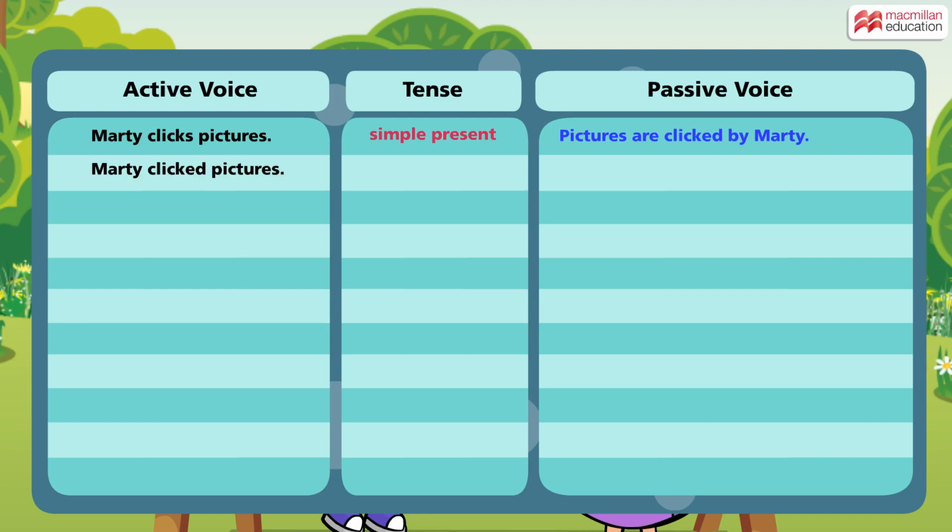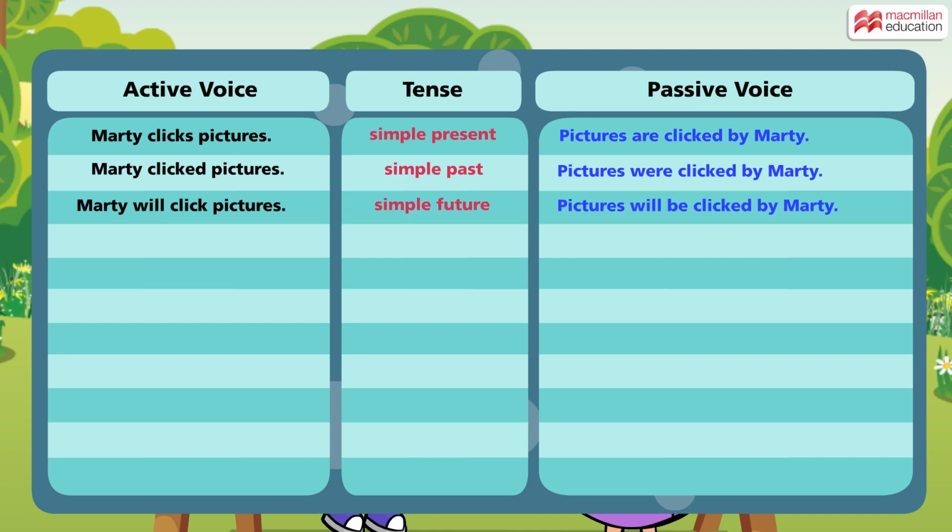Marty clicked pictures. Here, the verb is in the simple past tense. In the passive voice, we will say pictures were clicked by Marty. Marty will click pictures. This is in the simple future tense. In the passive voice, it becomes pictures will be clicked by Marty.